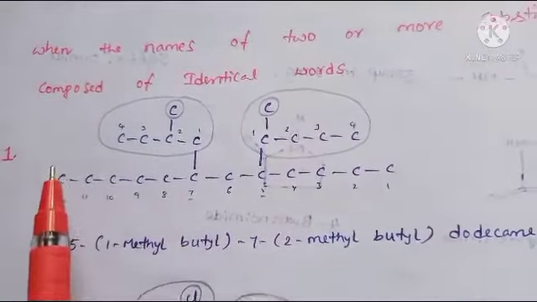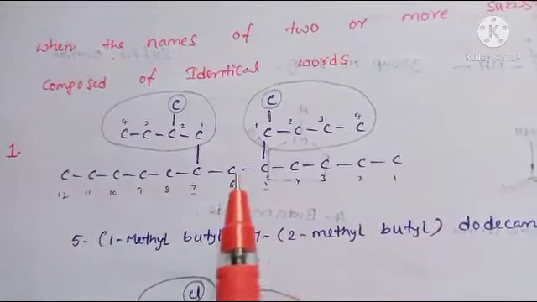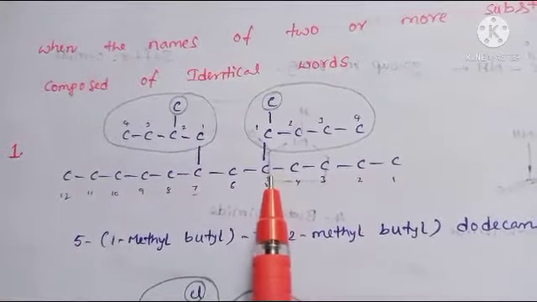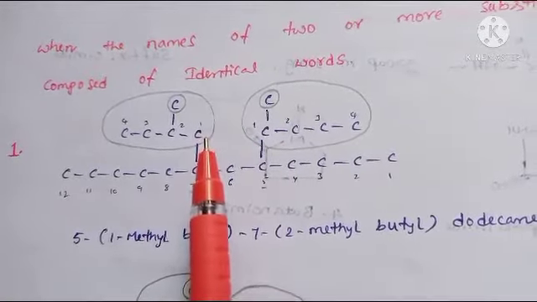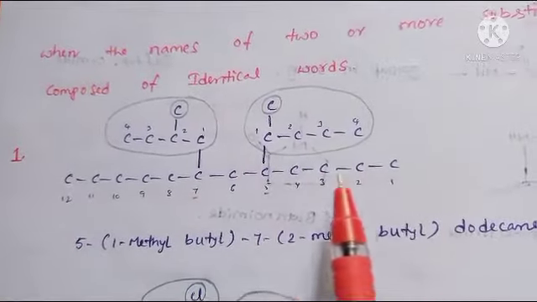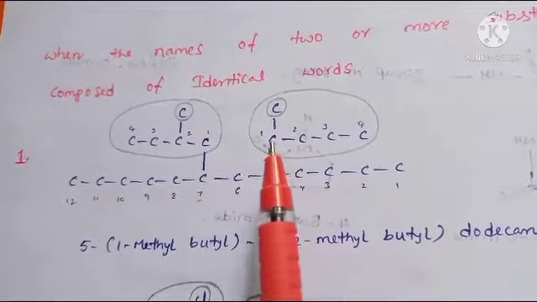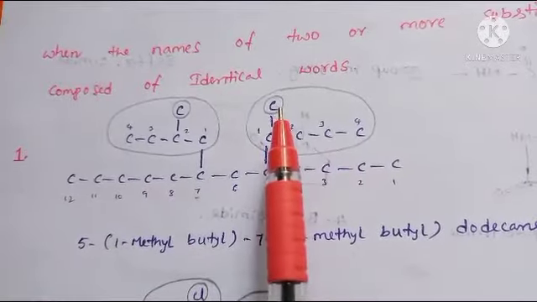In this structure, this is the long chain, and once observe, for this carbon one substitution is there, for this carbon another substitution is present. But the problem is this one contains 1, 2, 3, 4 long chain, and this is the substitution.